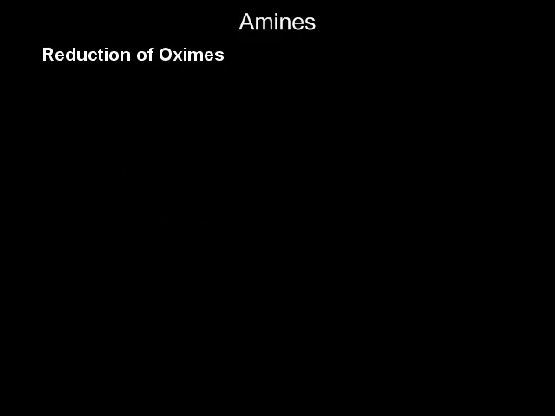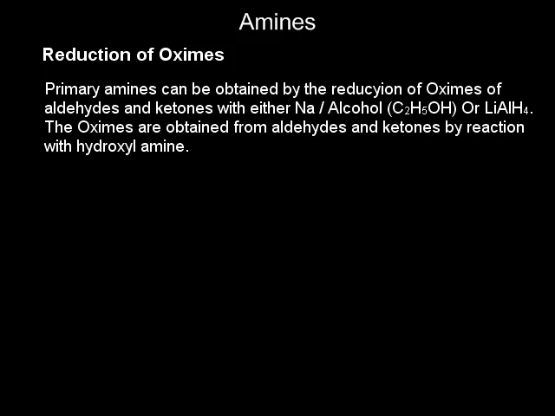Next method of preparation of amine is reduction of oximes. Primary amines can be obtained by the reduction of oximes of aldehydes and ketones either with sodium in presence of alcohol or lithium aluminium hydride. Oximes are obtained from aldehydes and ketones by the reaction with hydroxylamine.